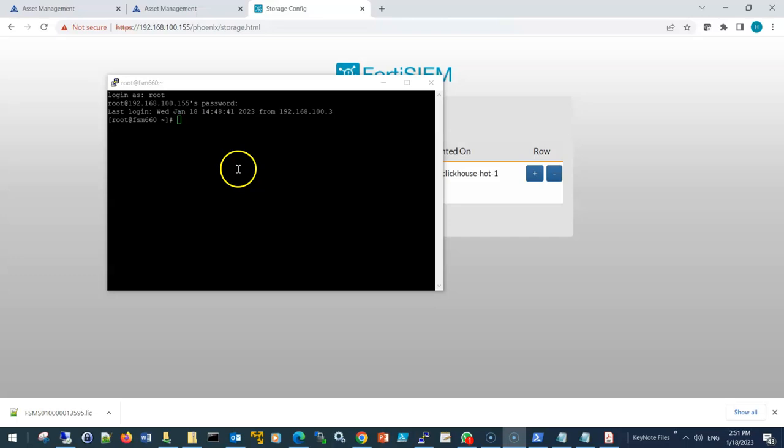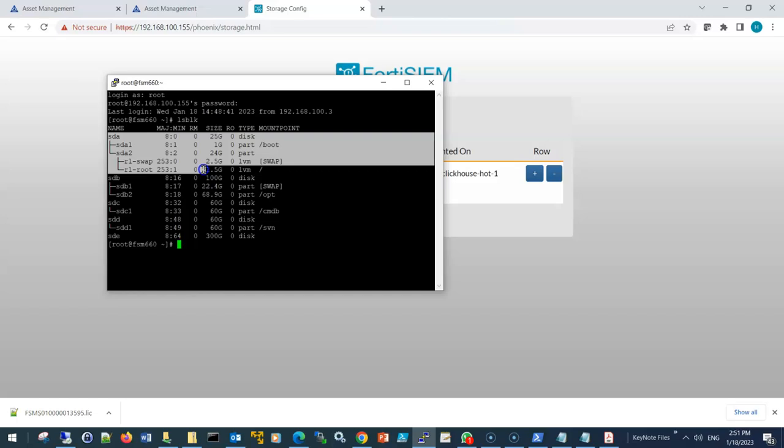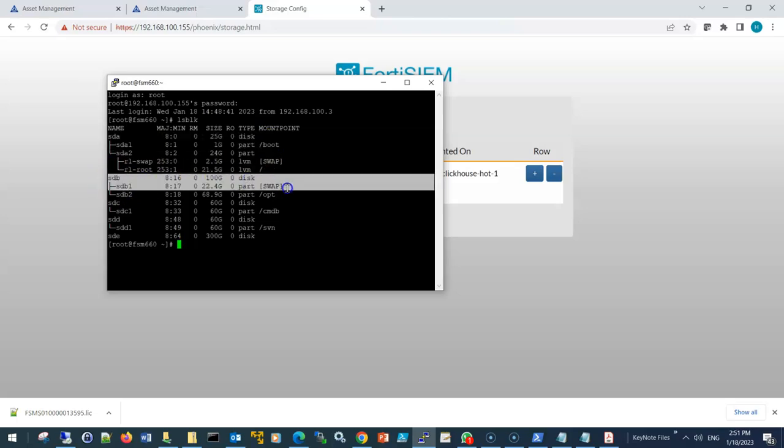Now we'll issue the command lsblk to get the list of all the partitions that we have. So we have this SDA. This is the first partition for the operating system, coming with 25 GB and containing /boot and the swap partitions. The SDB is the one for the /opt.